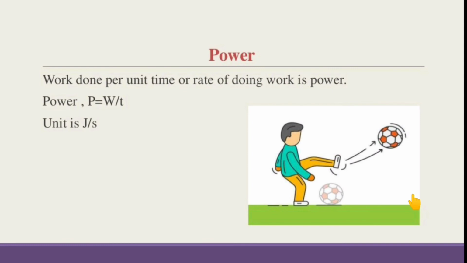Then let us see what is power. Work done per unit time or rate of doing work is called power. Hence, power is equal to W upon T, work upon time, and unit of power is joule per second. Here, the boy is exerting power by hitting the ball.